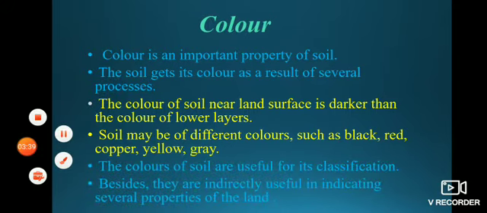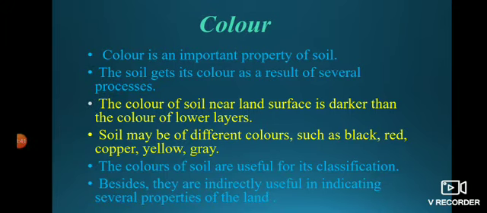The colors of soil are useful for its classification. How can we differentiate between soils? By using the colors. So we can classify different types of soils by using their colors. Understood?